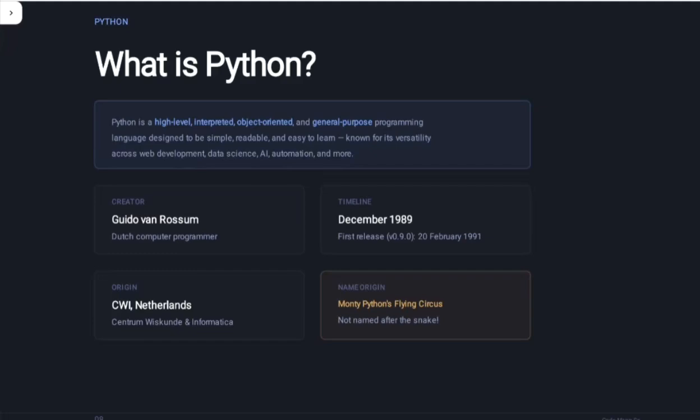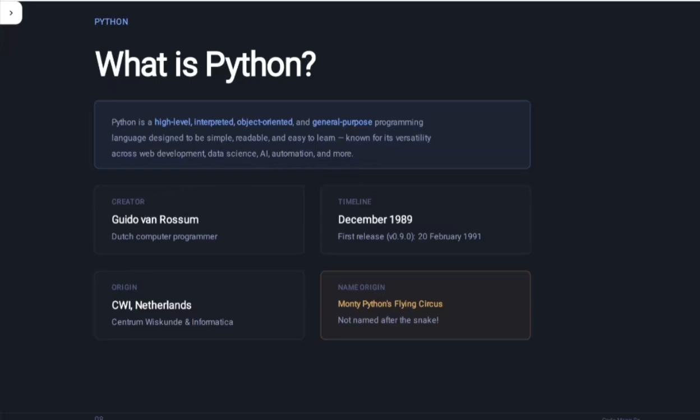Okay, creator. Who created Python? Guido van Rossum created Python. He was a Dutch computer programmer, and that guy created the language. Timeline: Python was created in December 1989.